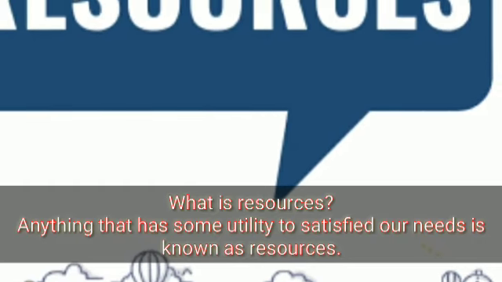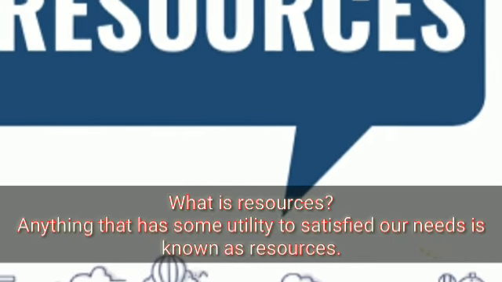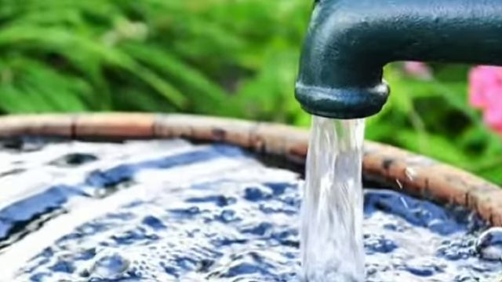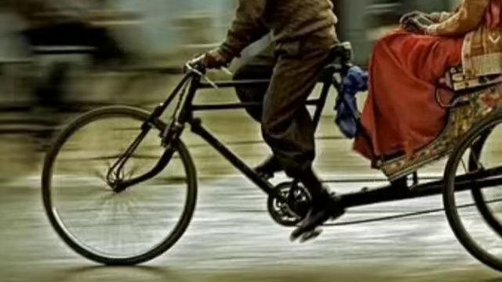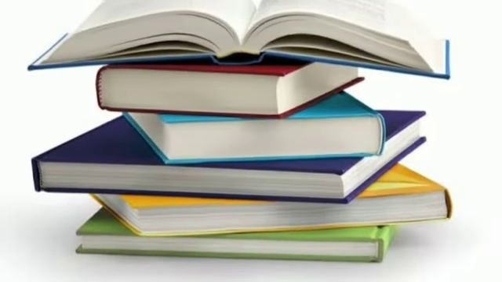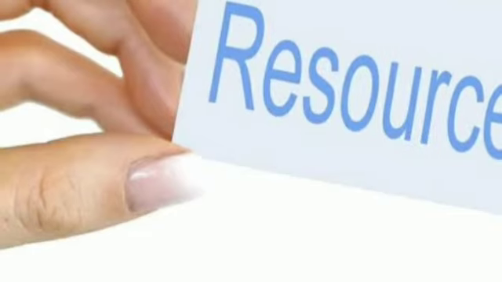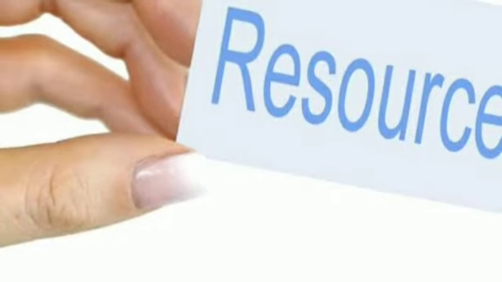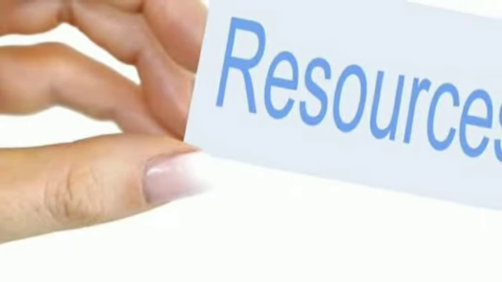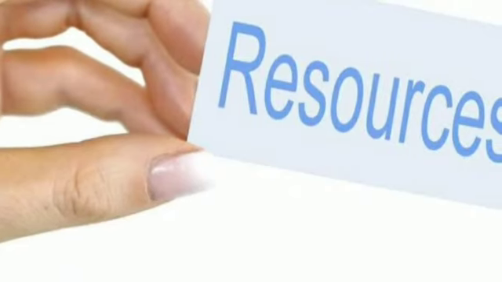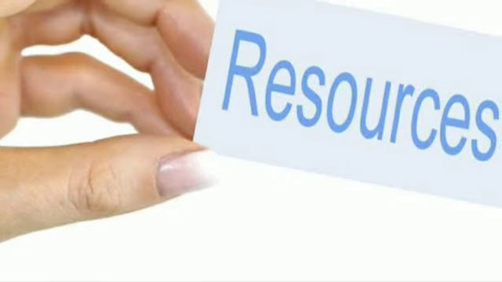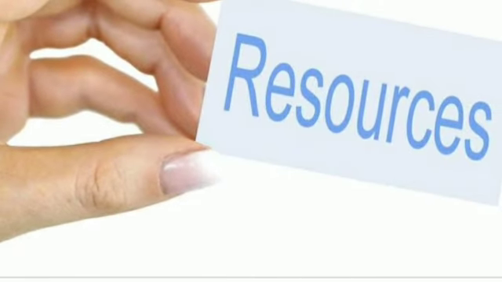Anything that has some utility to satisfy our need is known as resource. Water, electricity, rickshaw, vegetable and textbook have something in common. They have all been used by you, so they have utility. Utility or usability is what makes an object or substance a resource. All resources have some value. Okay, remember this. All resources have some value.